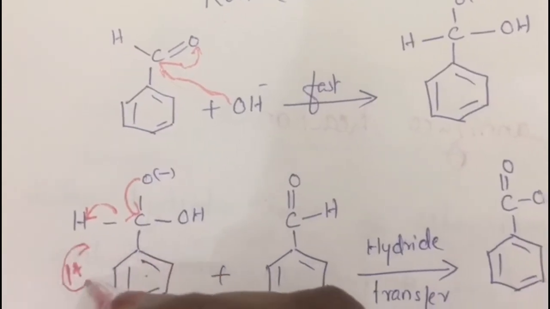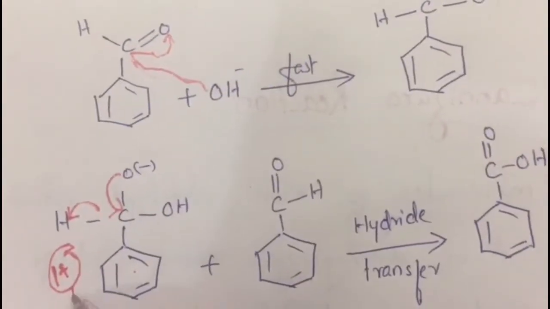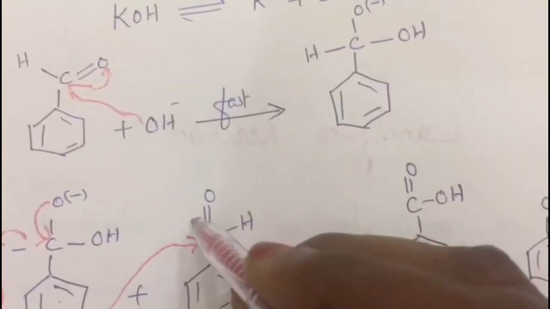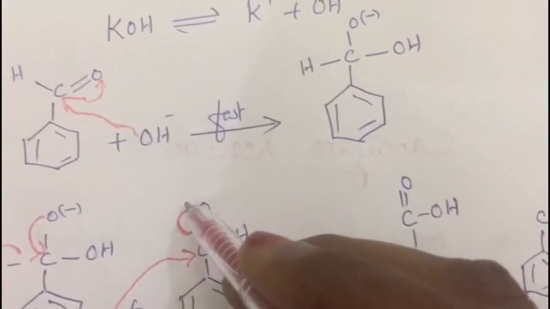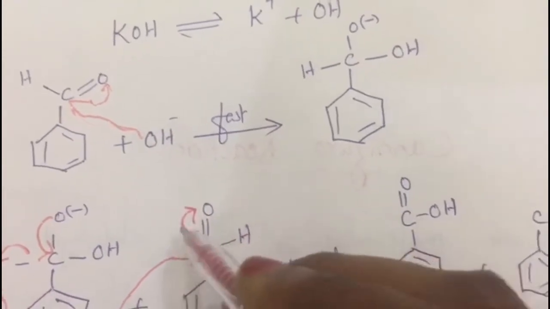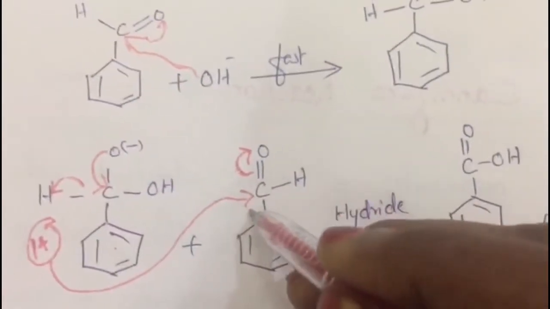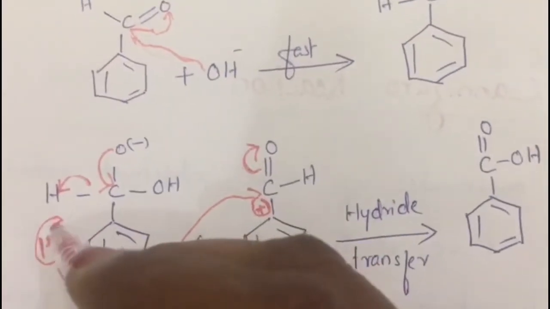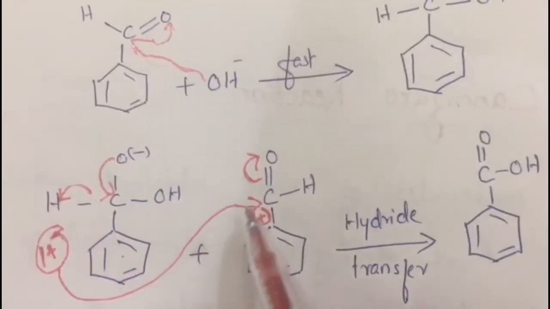This hydride ion will move towards the carbonyl carbon of the second benzaldehyde. Here the C=O bond will be broken and the electrons will shift towards the oxygen atom, so this carbon will have a positive charge and the H- ion will move towards this carbon atom.